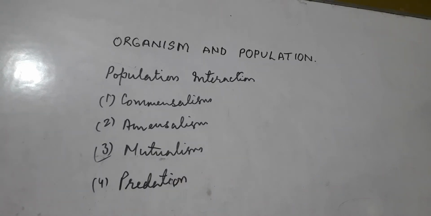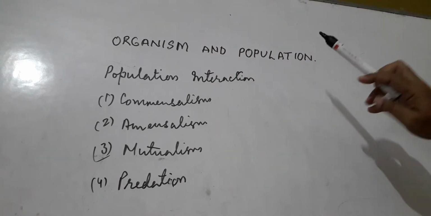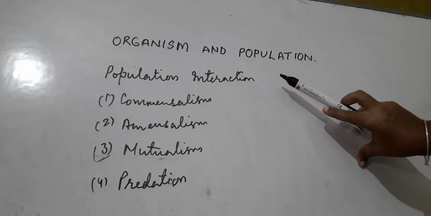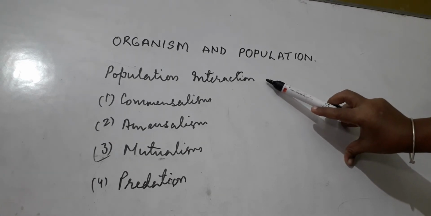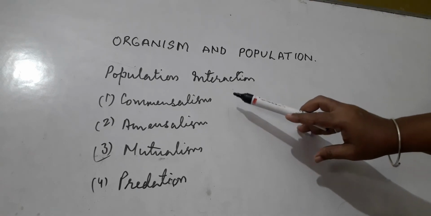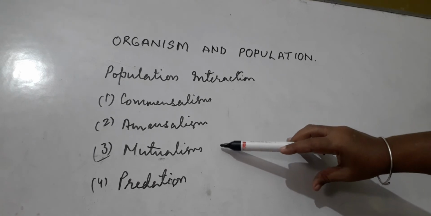Good morning. Today we will continue the chapter Organism and Population. In this chapter, yesterday we started the topic population interaction. Under the heading of population interaction, we already studied commensalism, amensalism, and mutualism.